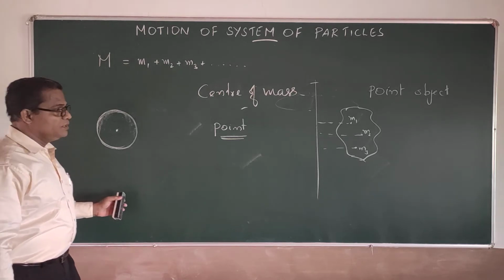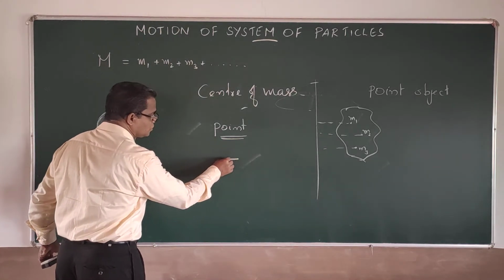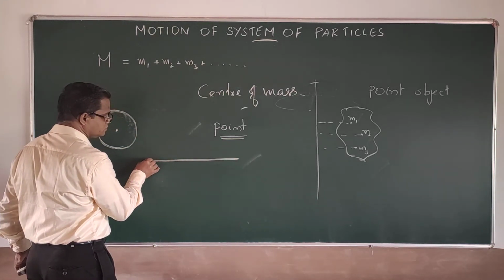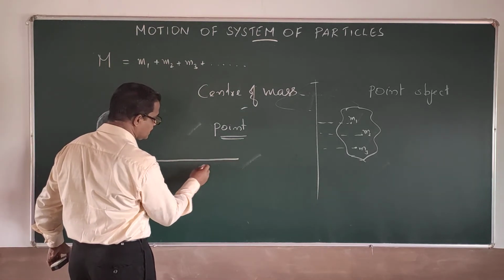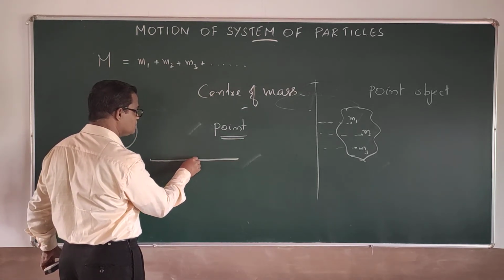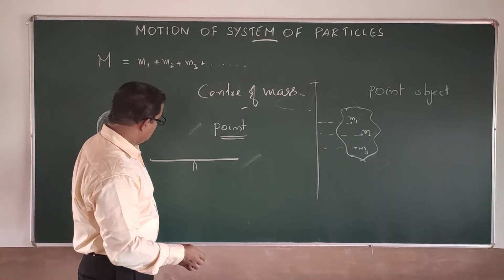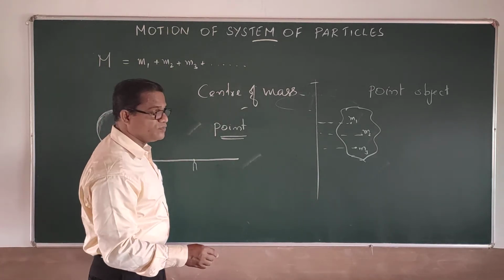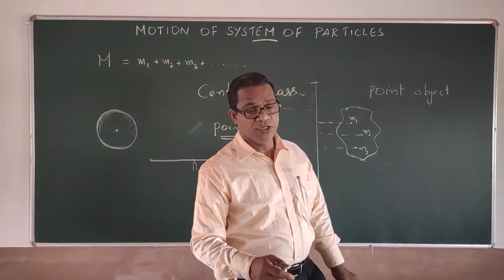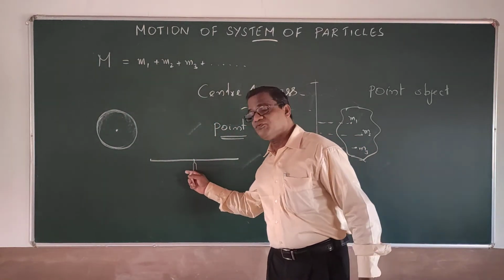Or if you take a long rod, you can have the balancing of this possible at a particular point only. It can be balanced, and that balancing point will be actually near to the center of mass of the body.